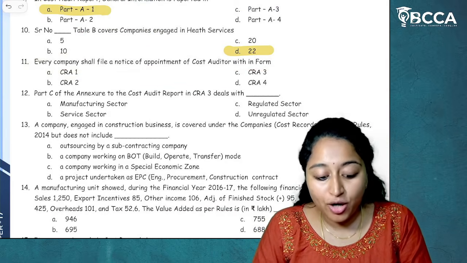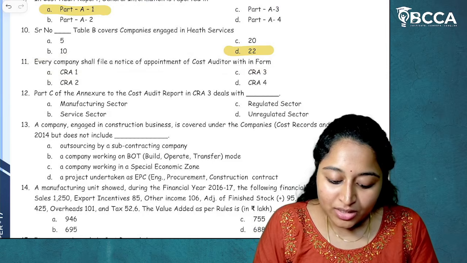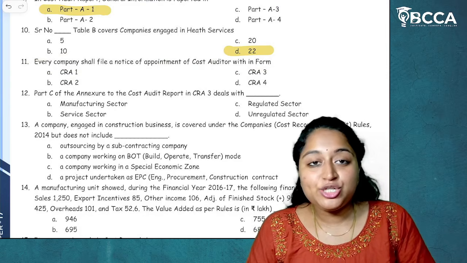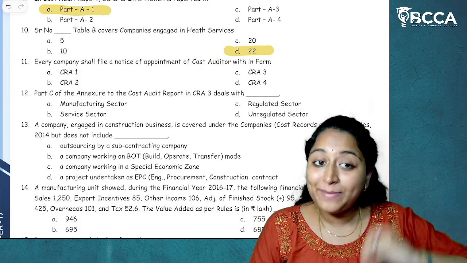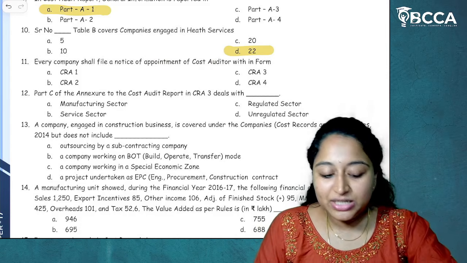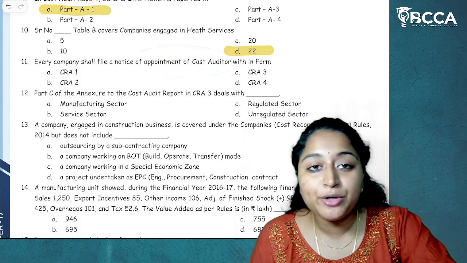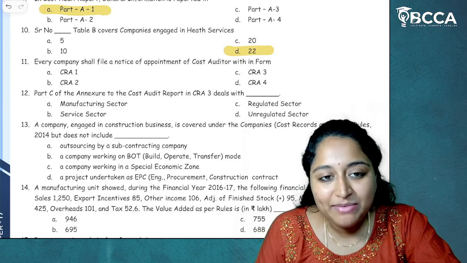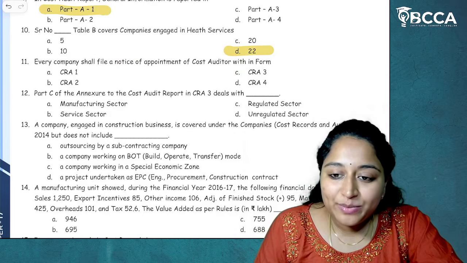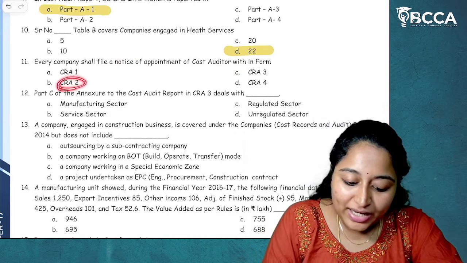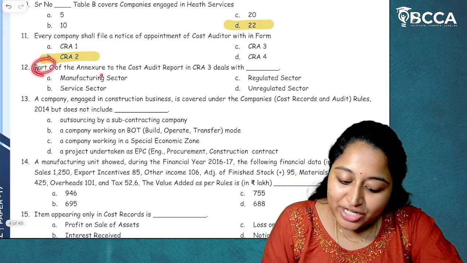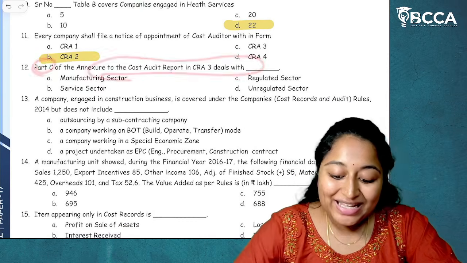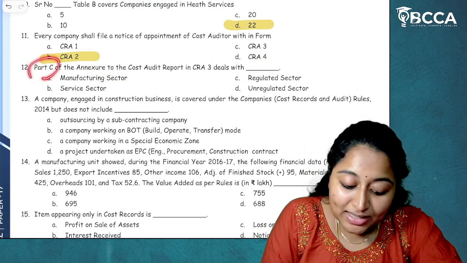Then moving on to next, every company shall file a notice of appointment of a cost auditor with which form? Told you again, notice of appointment, which means form CRA2 is what? Intimation of appointment of cost auditor by company to central government. So here they are asking about the notice of appointment of cost auditor, nothing but intimation by company. It has to be done in form CRA2.